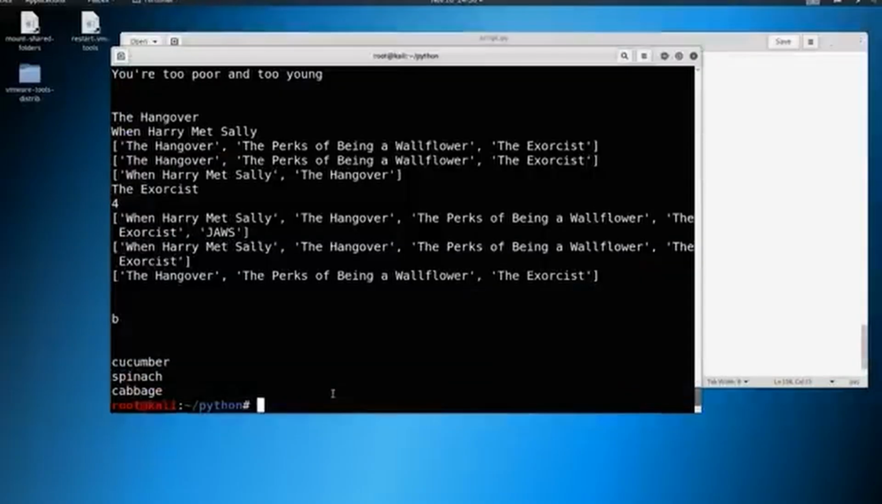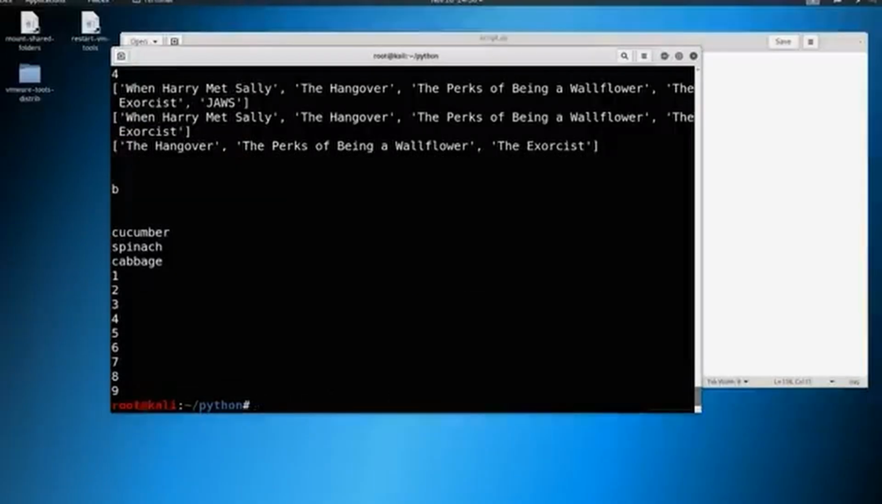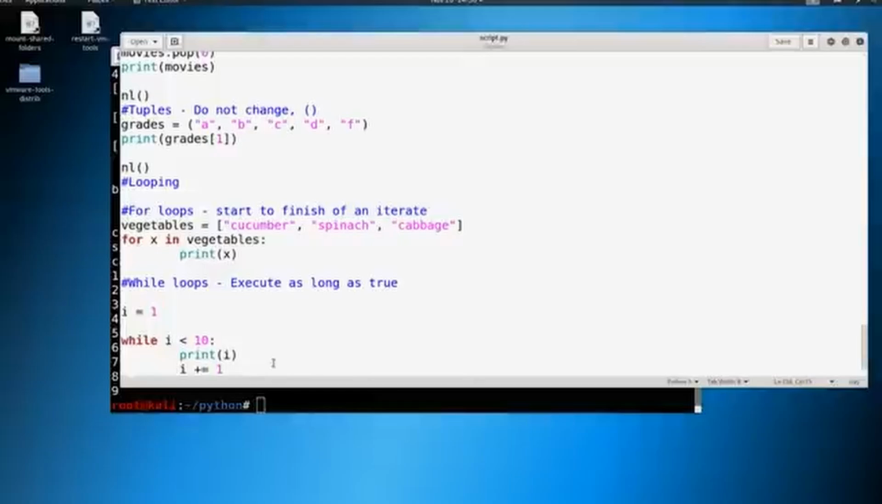Let's go ahead and print this out. And you can see that we just printed 1 through 9 as expected. So you're going to get to see these again. You're going to get examples of them again. As of right now, I just want you to understand that a for loop is an iterate, and a while loop executes as long as true.